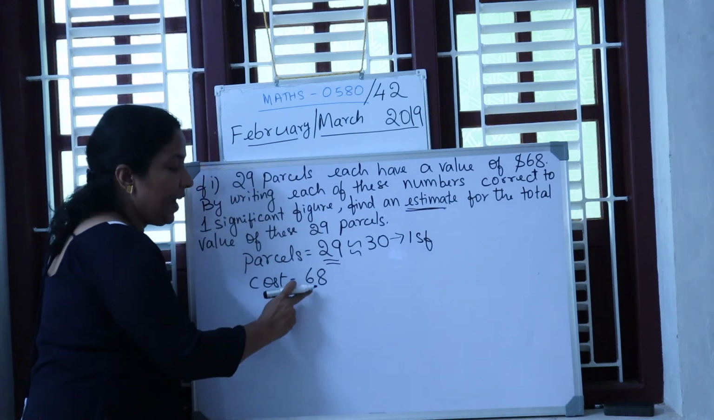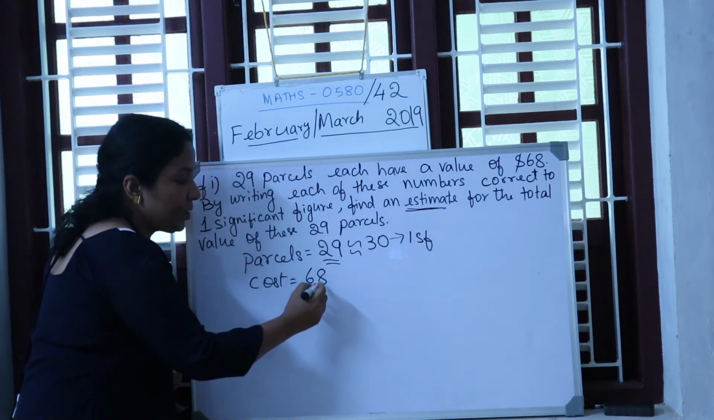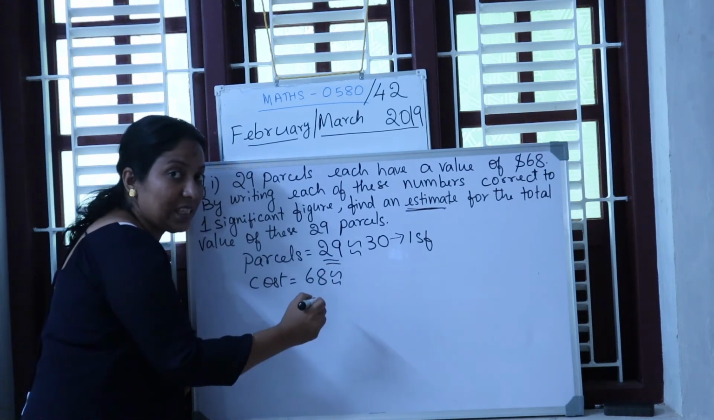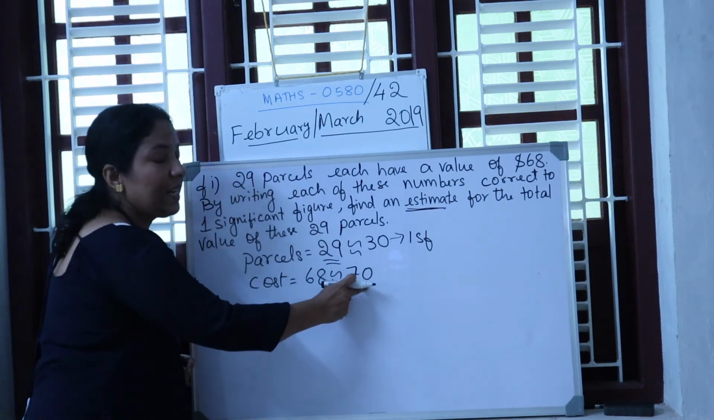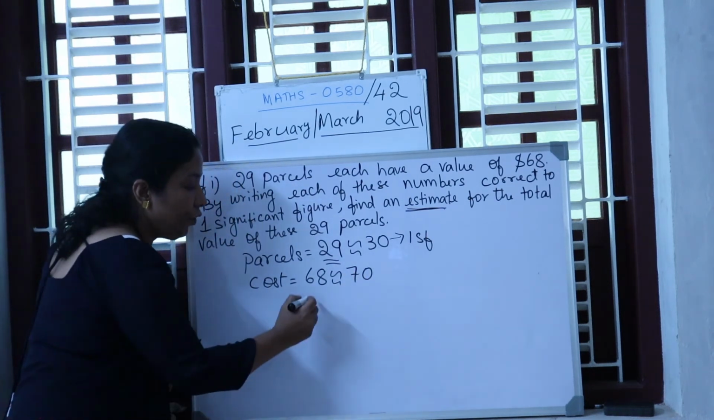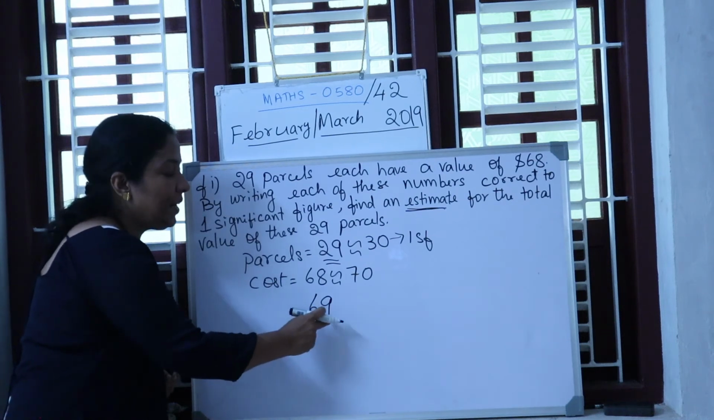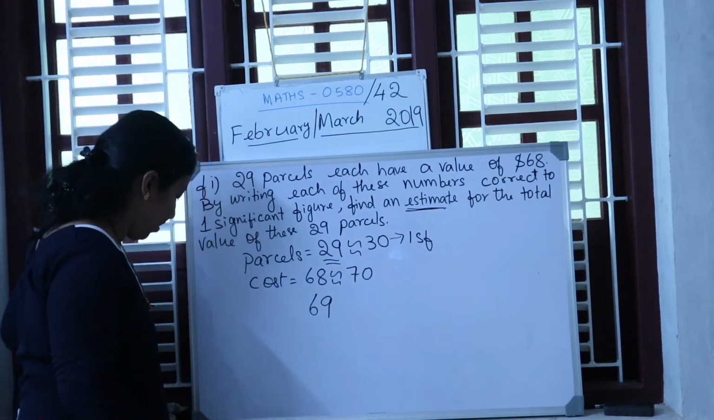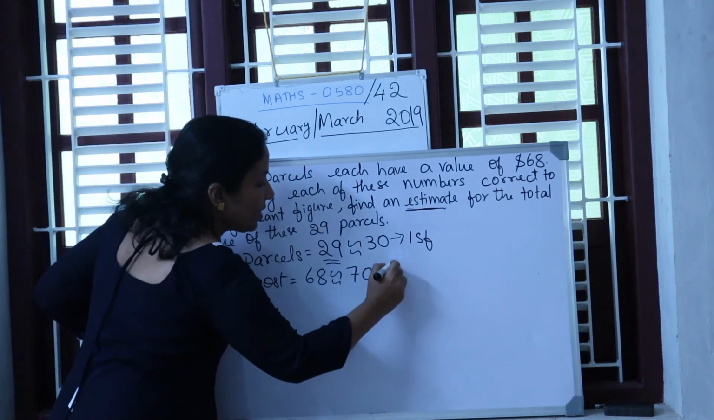Now 68, write it for one significant figure. Again, there are two significant figures, so round it for one significant figure. I cannot write 69. You have to write 70 because 0 at the end is not significant. If you write 69, this is not one significant figure. 6 is also significant, 9 is also significant. But 0 at the end is not significant. Therefore, 70 is for one significant figure.